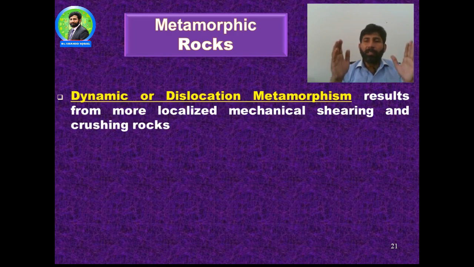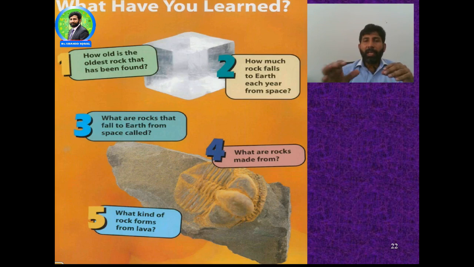And the last category of metamorphic rocks is the dynamic or dislocation metamorphism. This results from more localized mechanical shearing and the crushing of the rocks. And at the end, you people get familiar.